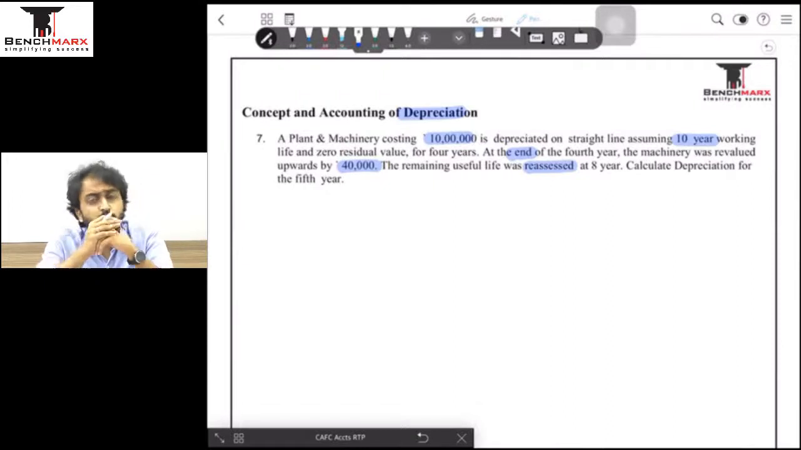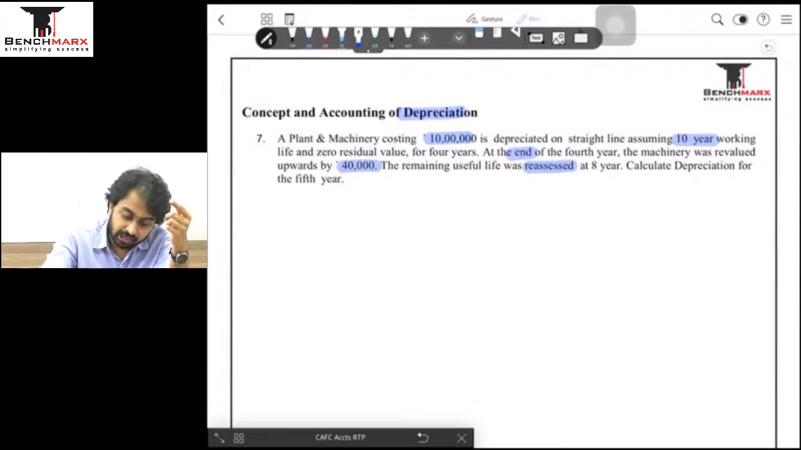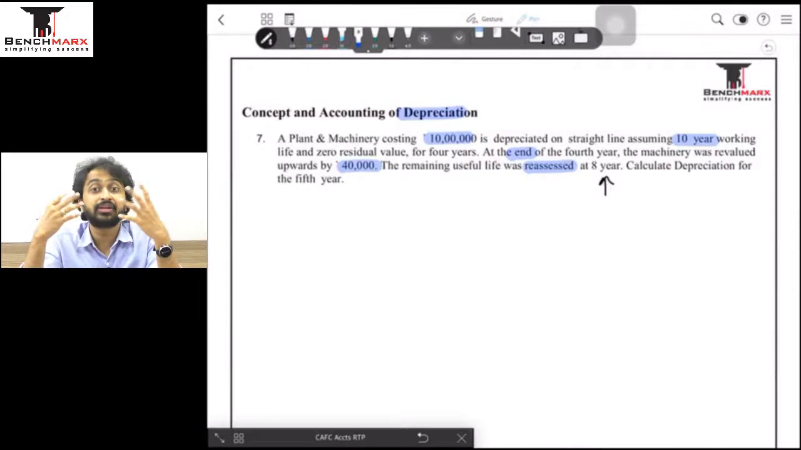Tell me, अगर original life 10 साल का है और अगर 4 years जा चुका है, what is the remaining life? Obviously 6, because 10 minus 4 is 6. But after reassessing, they have realized that the machine will still last for 8 more years. That is nothing but a change in the accounting estimate of the useful life of the asset.